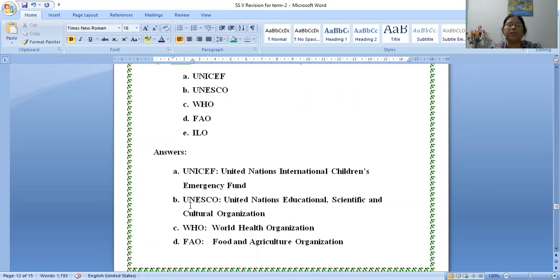Second one, UNESCO. Same thing. U means United, N is Nations, United Nations. Then E is what? Educational. Then after that you put comma. Then S is Scientific, and you add and, and then you write C for Cultural and O for Organization.